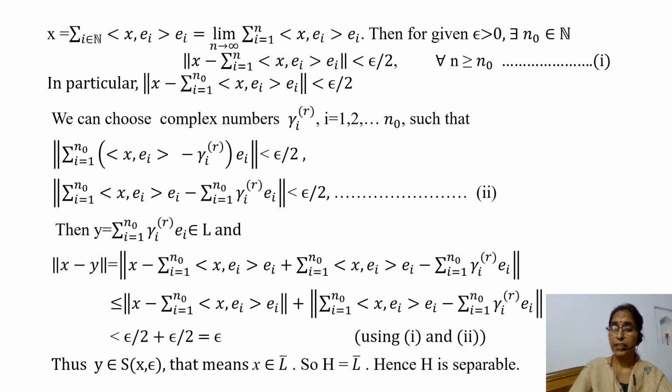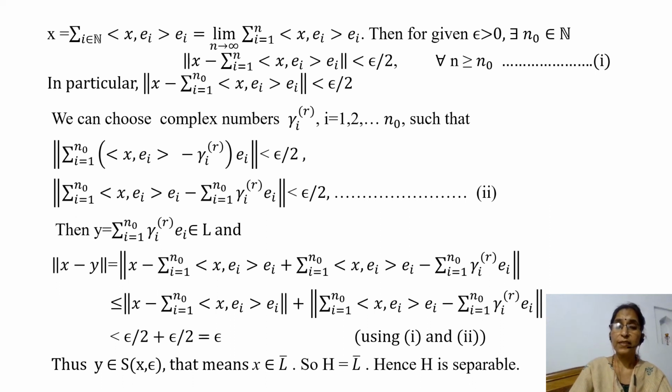By the triangle inequality, this is less than or equal to norm of x minus summation i varies from 1 to n naught inner product x, e_i into e_i, plus norm of summation i varies from 1 to n naught inner product x, e_i into e_i minus summation i varies from 1 to n naught gamma_i into e_i, and each term is less than epsilon by 2. So norm of x minus y is less than epsilon.